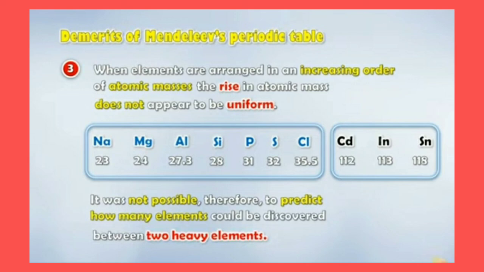There could be one element more added, but still there was confusion, and it was not possible to predict how many elements could be discovered between the two heavy elements. This was the third demerit of Mendeleev's periodic table.